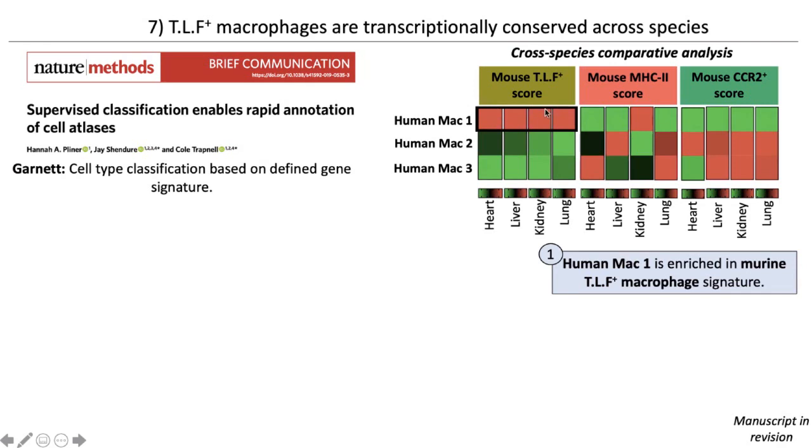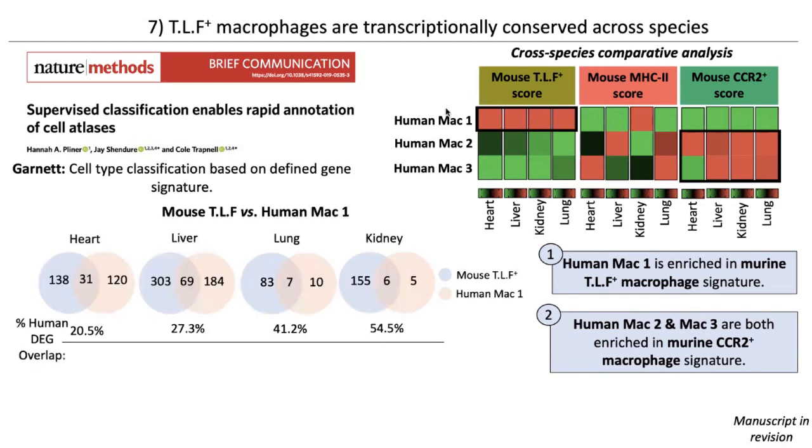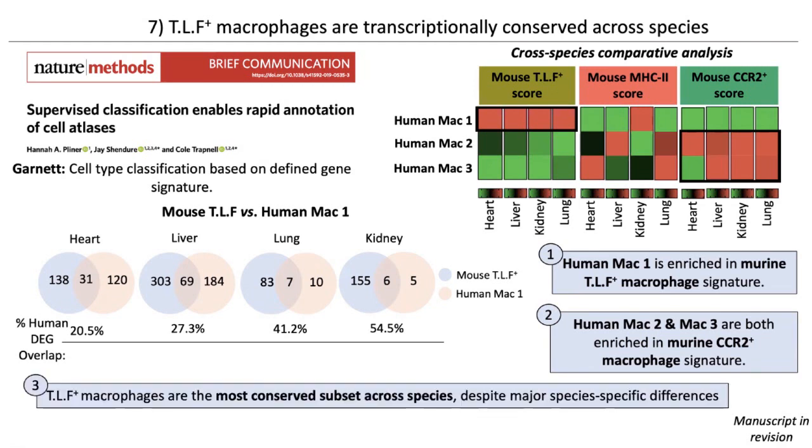human macrophage 1 was most similar to mouse TLF macrophages, whereas human macrophage 2 and 3 were less specific, as they were both enriched in the mouse CCR2 signature. So looking closer at the TLF macrophages versus human macrophage 1, we found that around 20 to 55% of the genes were shared, meaning that they're enriched in this subset in both the mouse and the human. So we show that TLF macrophages are the most conserved subset across species.